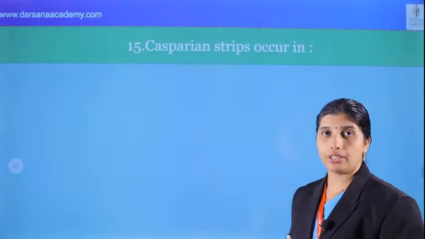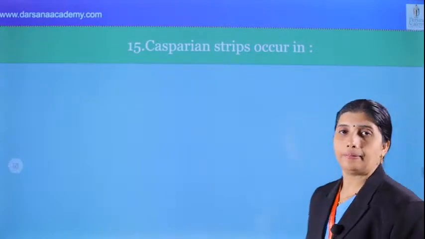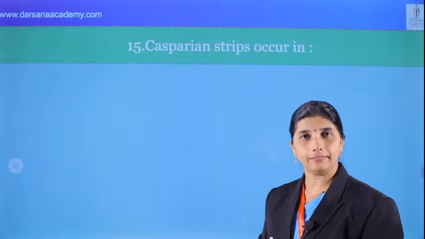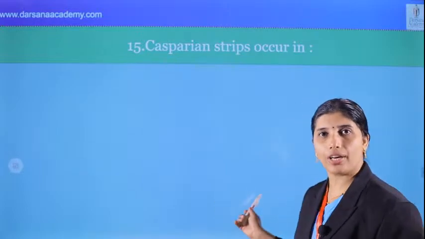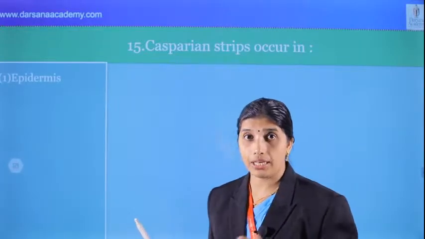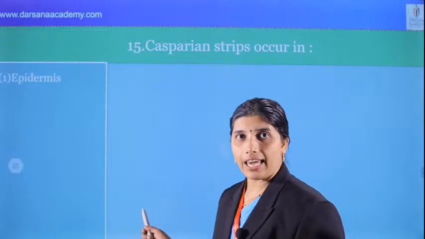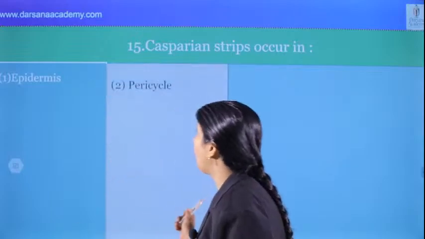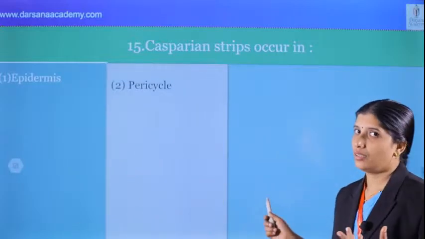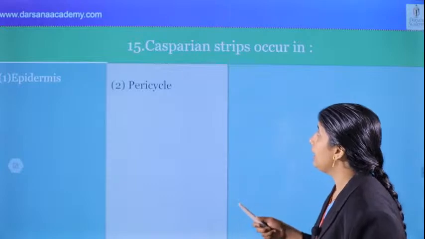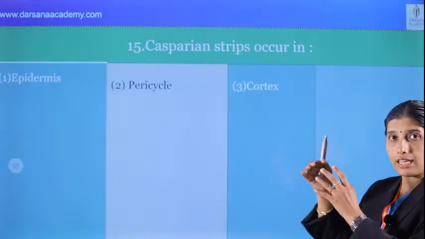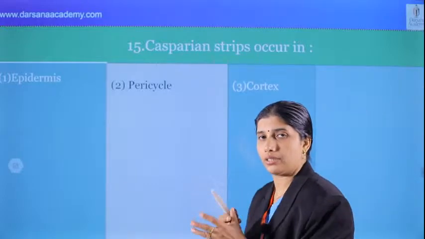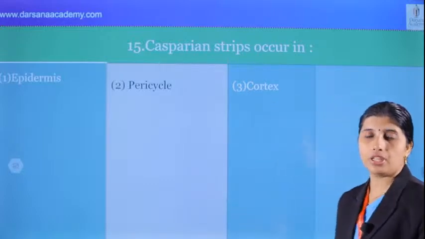Question 15: Casparian strips occur in. Is it epidermis? Of course not. We know that. And what about pericycle? No, not in the pericycle. What about cortex? No. What is Casparian strips? That is suberinized Casparian strips. It's made up of suberin.